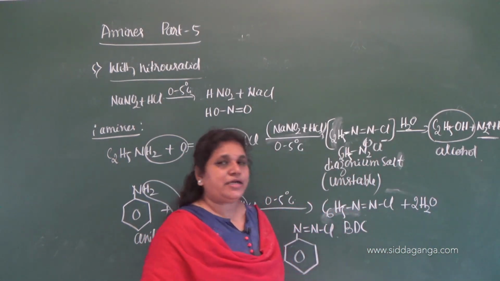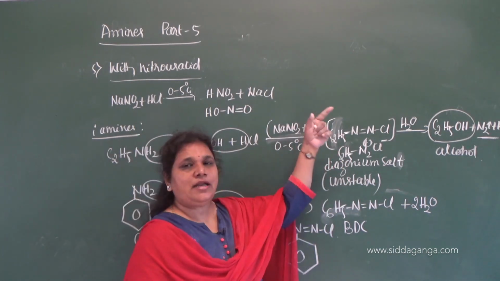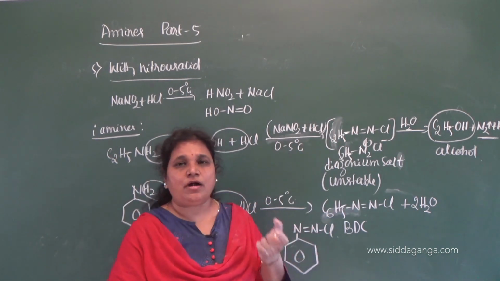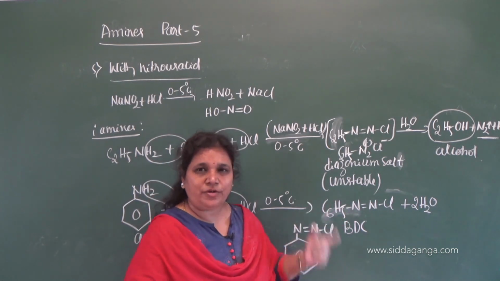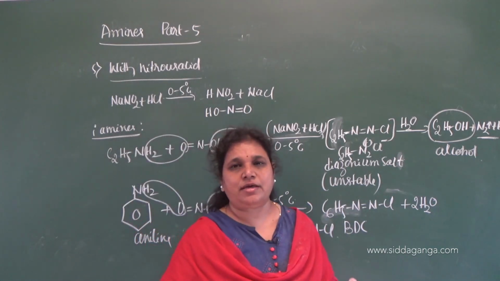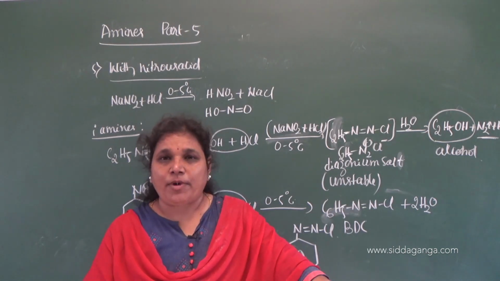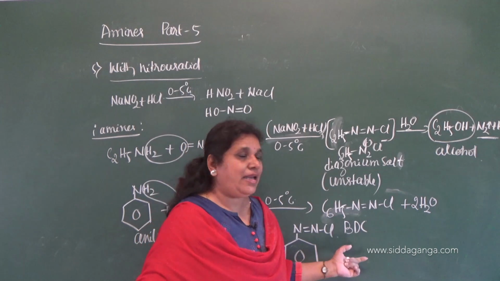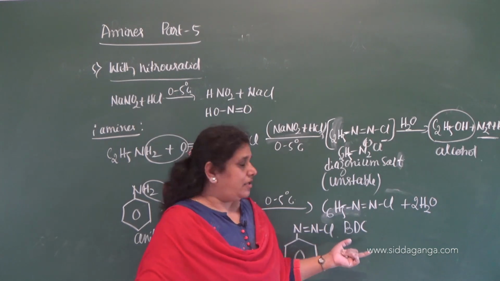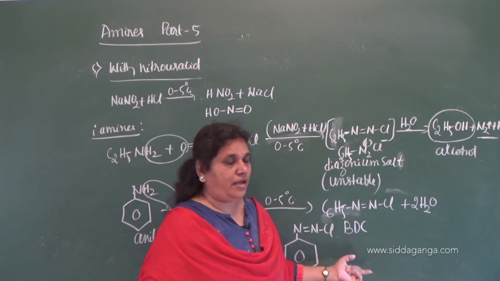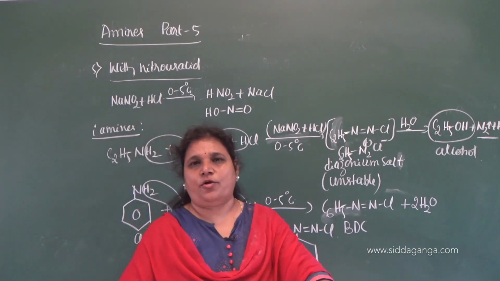And as we know that benzene diazonium chloride is less stable, but it decomposes only on treating it with the reagent or on heating. But it can exist because we know the benzene diazonium chloride is a very important reacting molecule, or the source for the preparation of many aromatic compounds, correct? So aryl halides can be prepared mainly from BDC, Sandmeyer reaction that we studied in haloalkanes and haloarenes, correct? So this is the reaction of nitrous acid with primary aliphatic and aromatic amines.